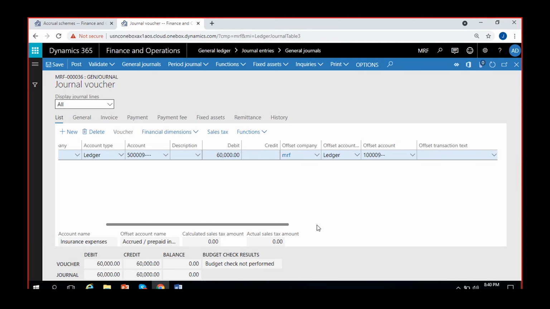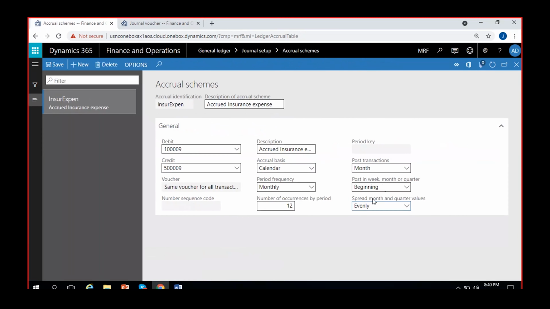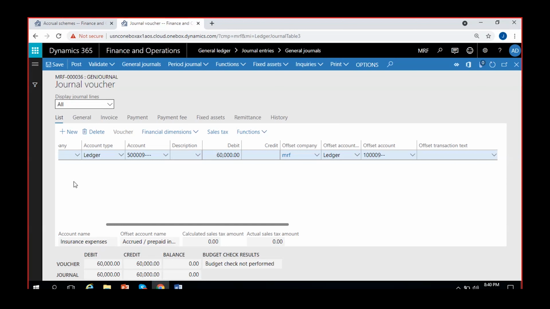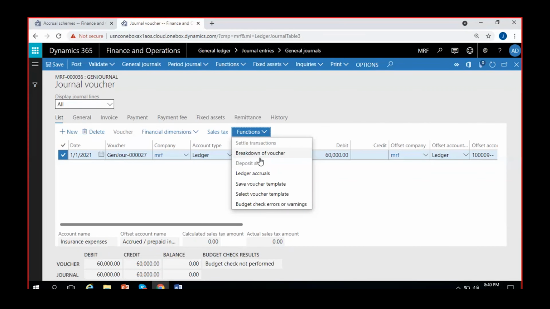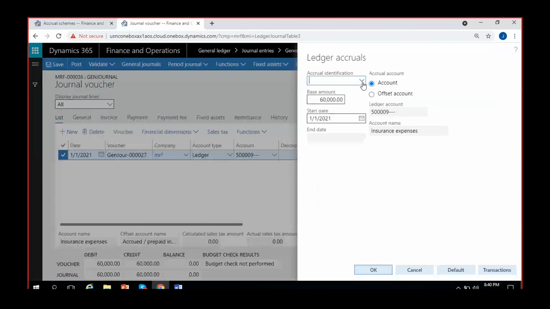So according to whatever you say, the system will post the transaction at that particular time. If you say beginning, we have seen it is posting on the first of every month. Suppose I say ending, it will post the transaction at the end of every month. Even though I'm creating it for 1st of January here, if I apply this accrual scheme again, going to ledger accrual, apply the same scheme, but I change it to end, right? So I'm applying the same scheme, same start date and same end date.